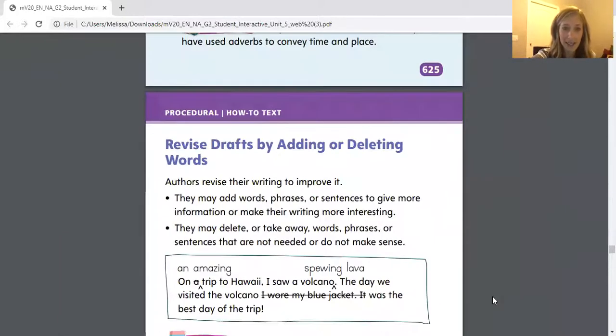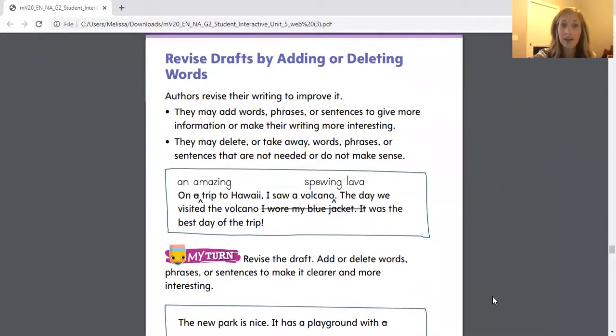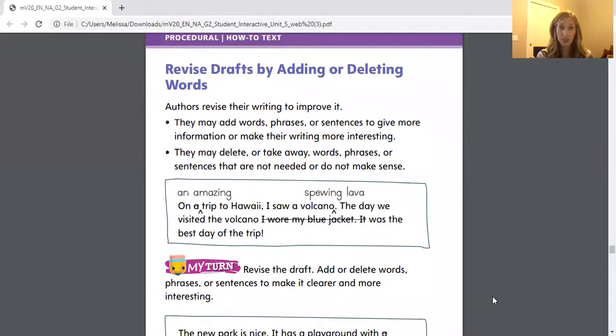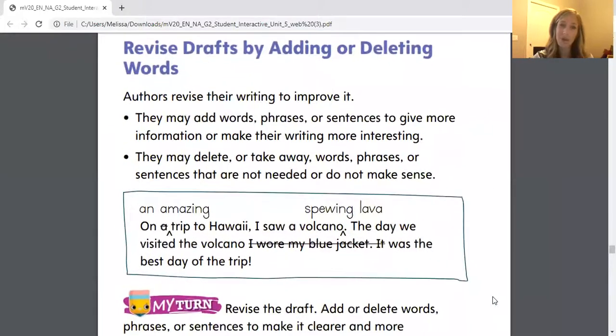And I'm going to move on to the next page, page 326. So on this page, we're talking about revising drafts by adding words or deleting words. So sometimes we're missing information or missing detail, and other times we have words that are just unnecessary, words that we don't need. Go ahead and read this little blurb at the top of our worksheet.